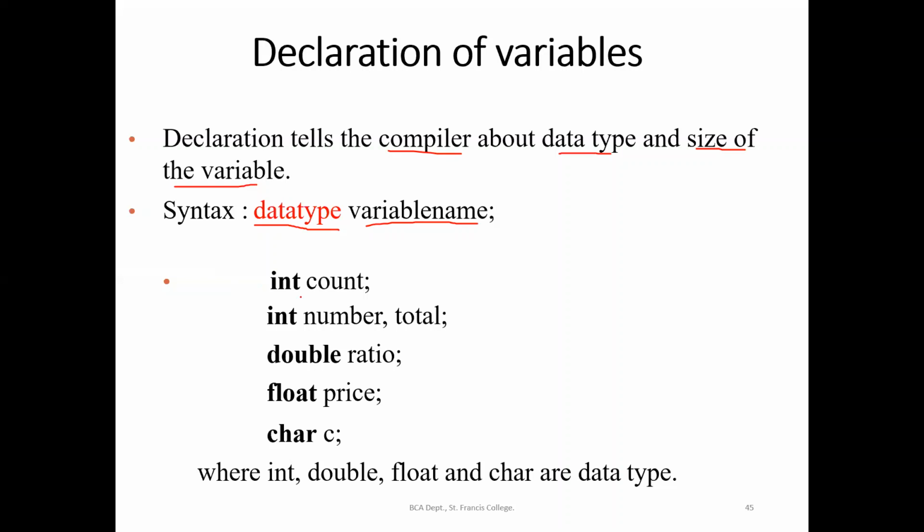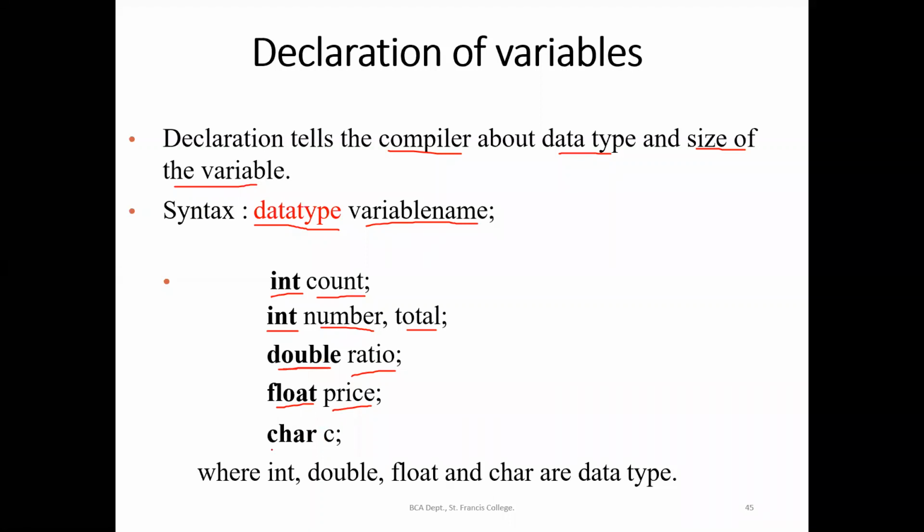Okay, so here I'm just showing some data types like integer, and I'm declaring a variable called count of the data type int. Here there are two variables, number and total. You can either call it an identifier name or a variable name. Number and total are declared with a data type int. Ratio is declared as a double data type. Price, both are having decimal values, right? So we are declaring it as float, and if I need more precision, I'll be going for double, right?